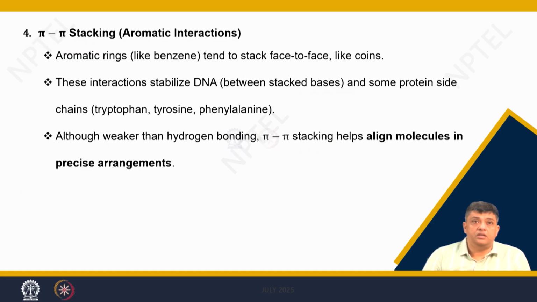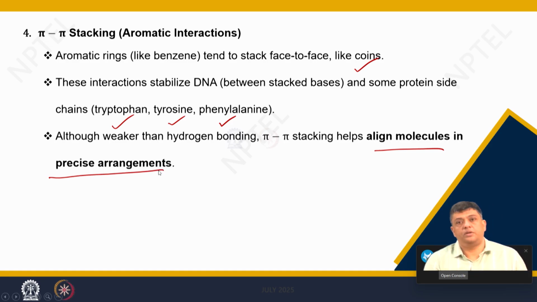You can have pi-pi stacking, you can have the aromatic interactions where the aromatic rings tend to stack face to face like coins, and here you can take examples like DNA interacting with some protein side chains, and you can get various types of interactions. Although they are weaker than hydrogen bonding, the pi-pi stacking helps to align the molecules in precise arrangement.